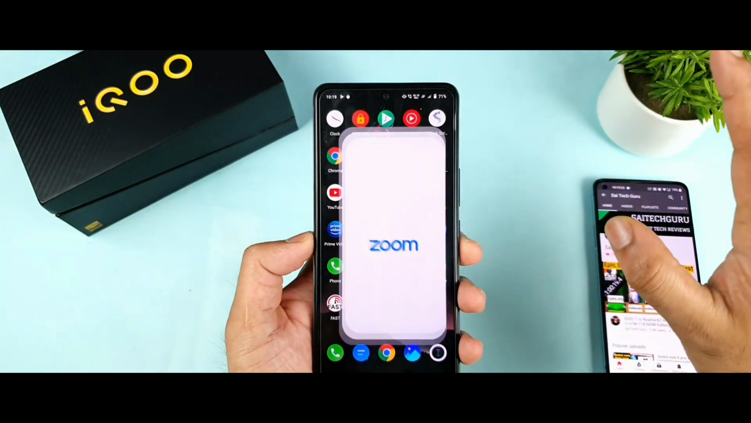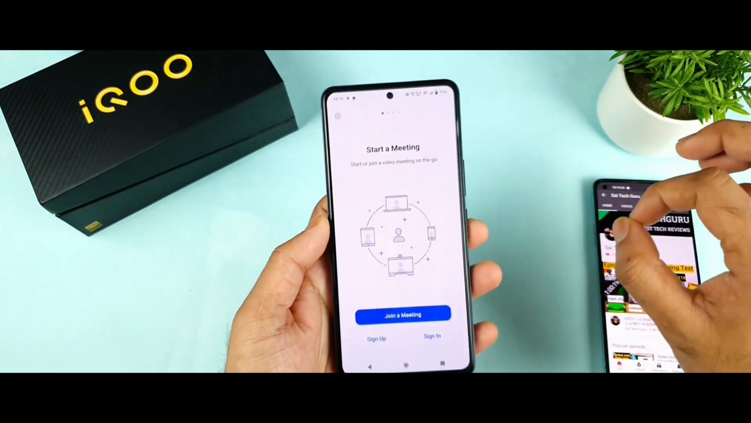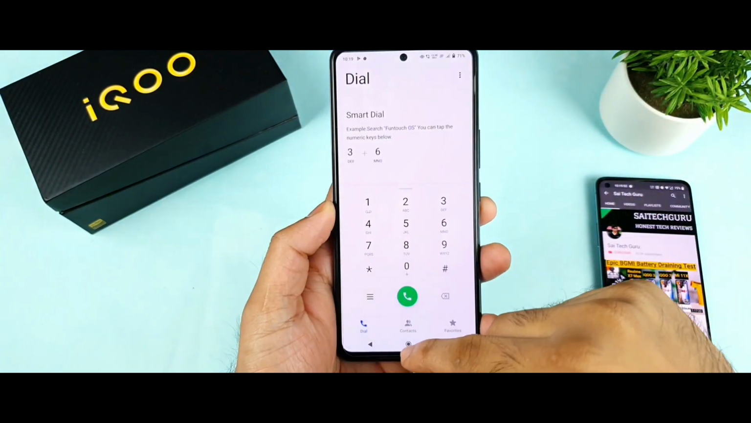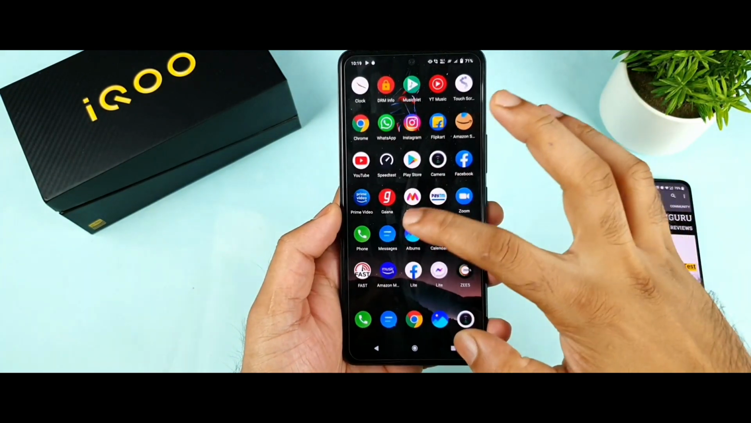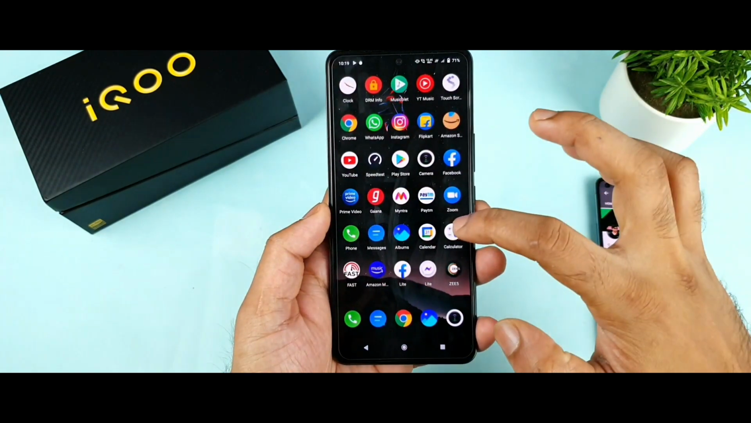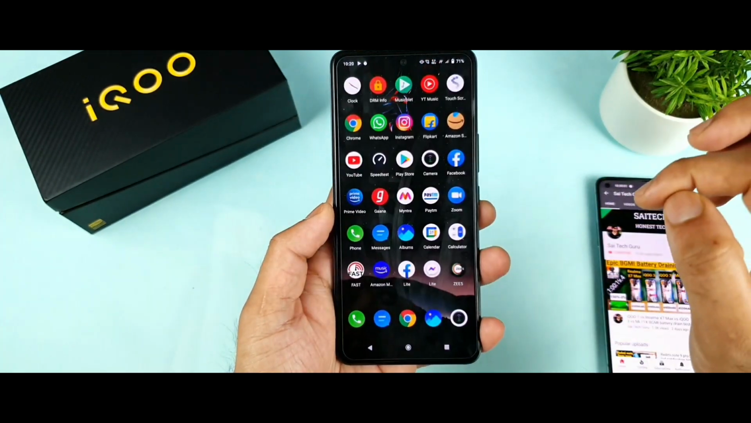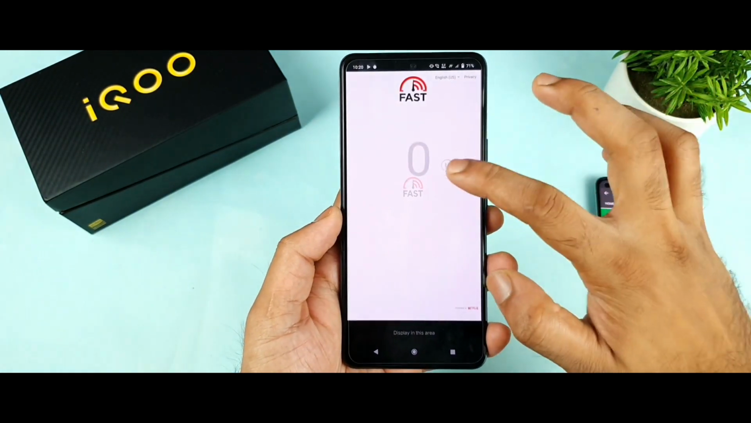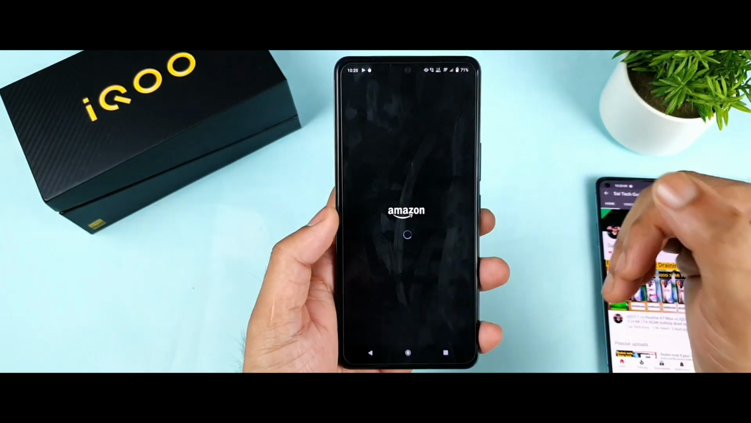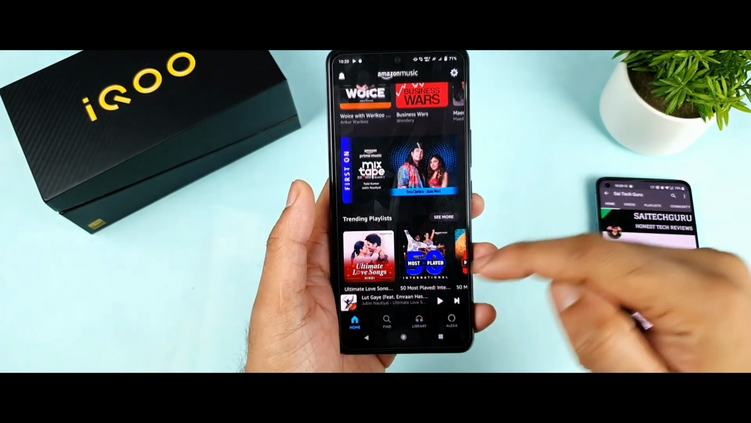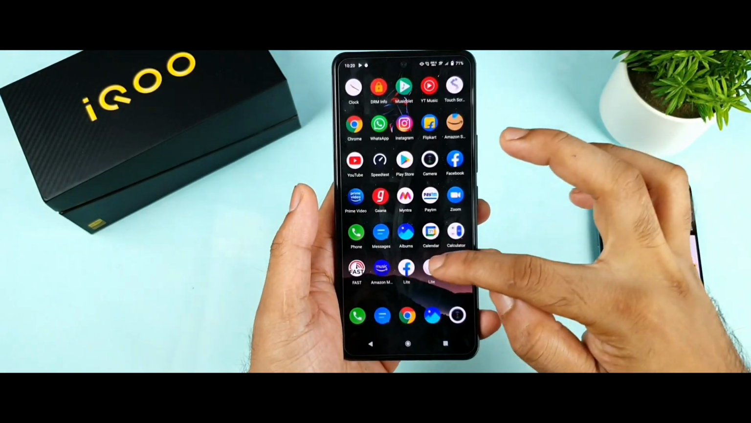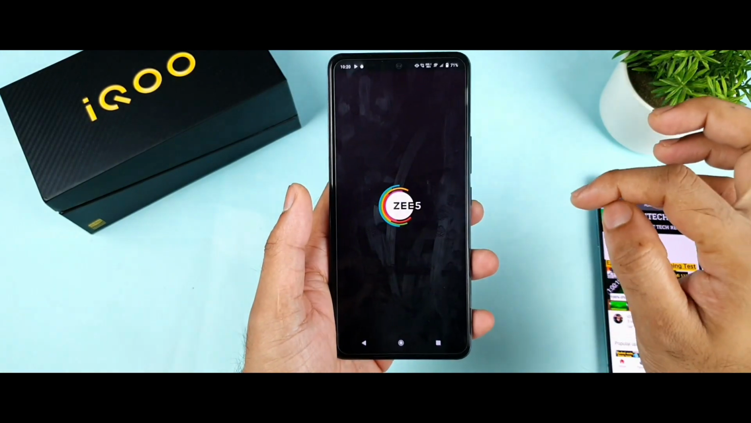This is our extreme testing friends, definitely. I do know no normal user will be doing this kind of thing, but I just want to see the performance. Next is the phone, messages, gallery, and next is calendar, perfect, and the calculator, and next is Fast. I'll stop at 10 Mbps exactly the speed as well, and next is Amazon Music, and then Facebook Lite. Next is Messenger Lite and a G5 application.